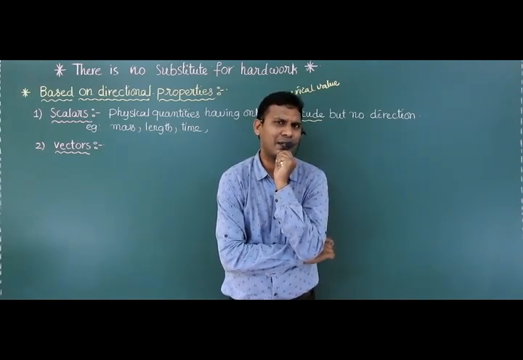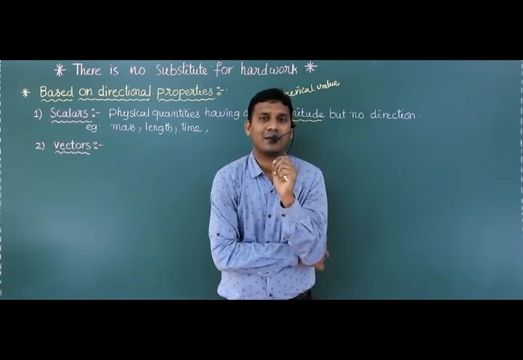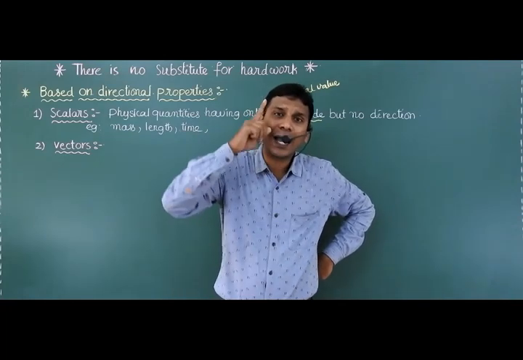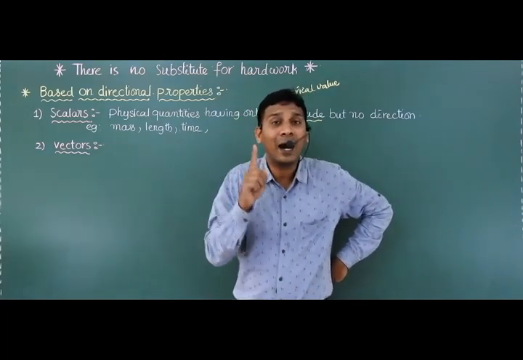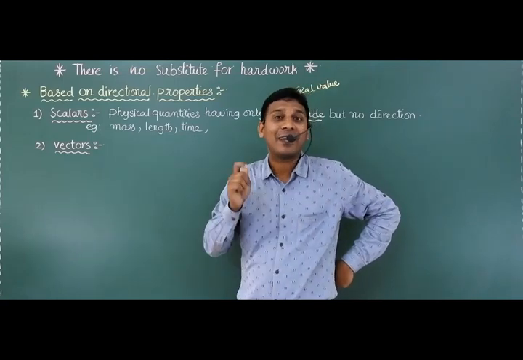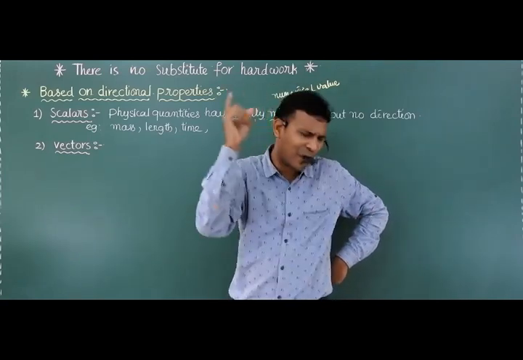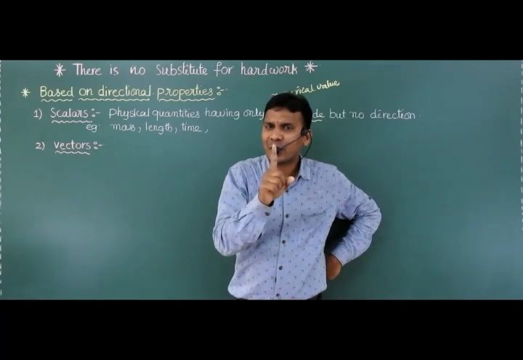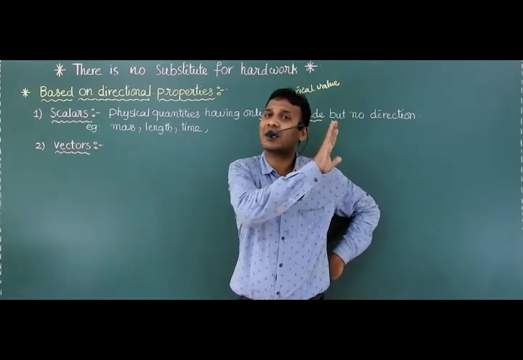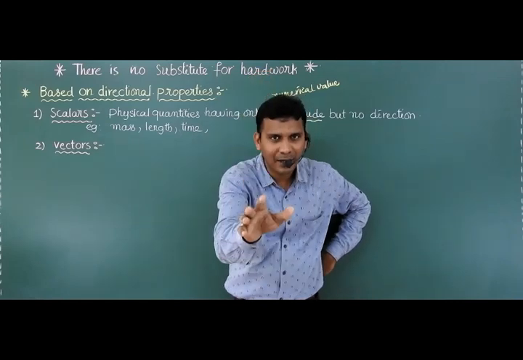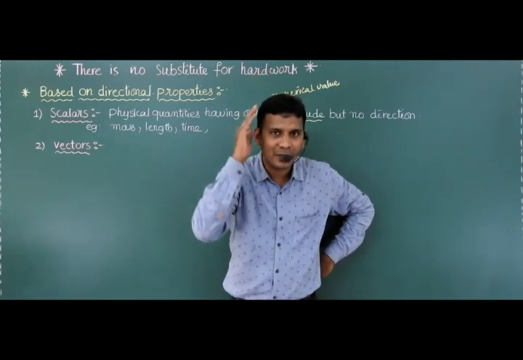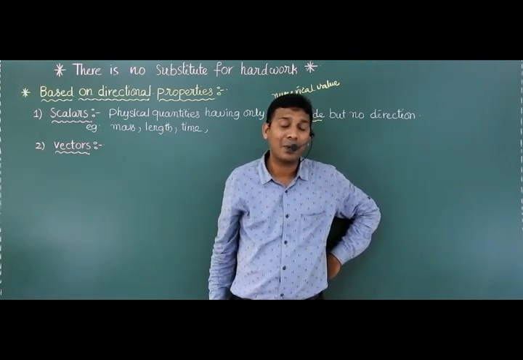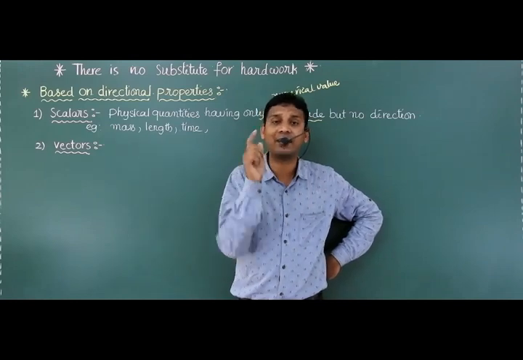Vectors are physical quantities having both magnitude and direction and also obeying vector laws of addition. This is very, very important. If a quantity possesses magnitude and direction but does not obey vector laws of addition, it is not a vector. In your school textbook this condition is not mentioned, but at PUC level we have to define it.